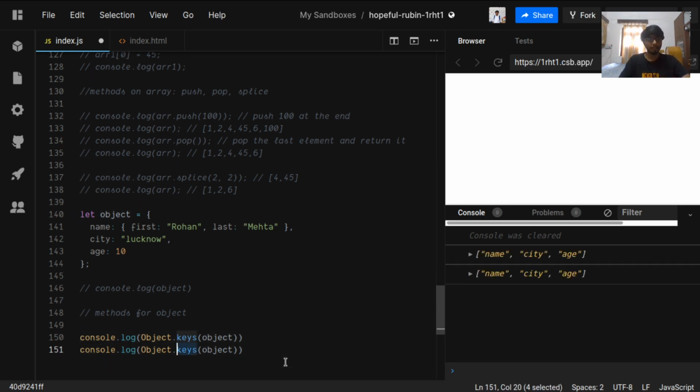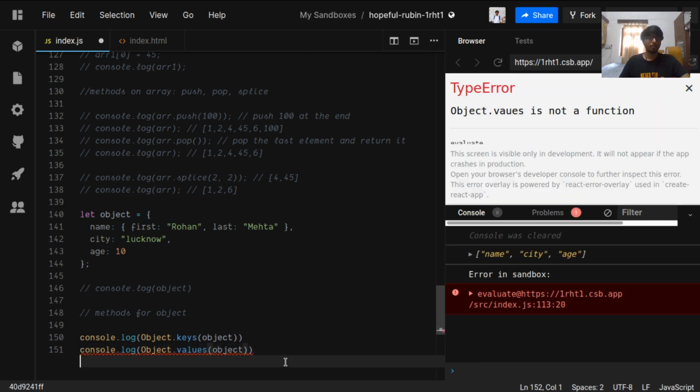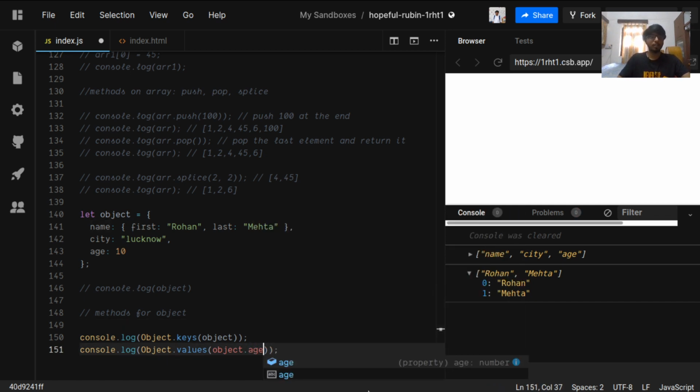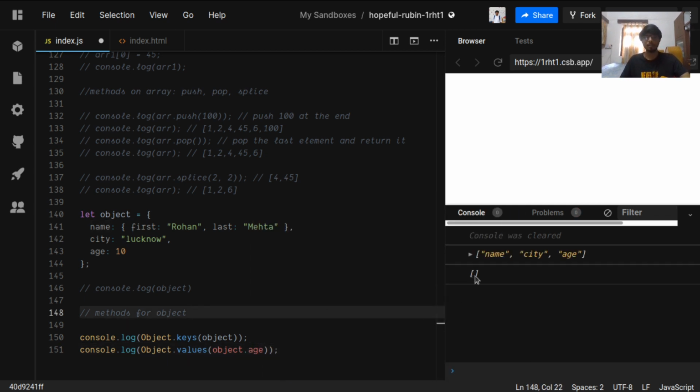You can also have Object.values to get the values of these keys. So the name had the value as an object, and the city has Lucknow, and age, in particular order, they are given as the values. Also we can have the values of the nested object, which is object.name. You can have the values of that too directly. If we give age and pass it on, then it will give us an empty array, because that is not a valid object. So it will not give the values as an array for that.